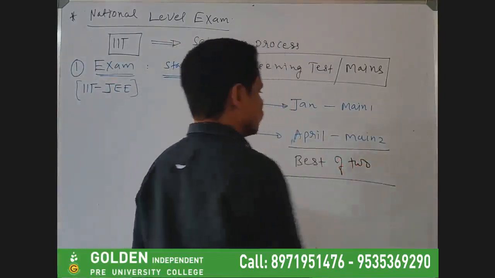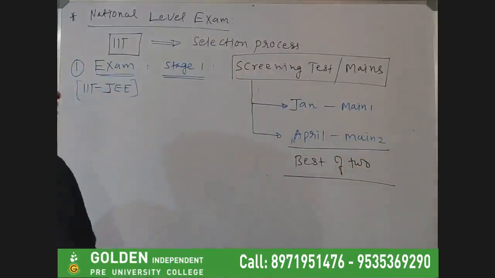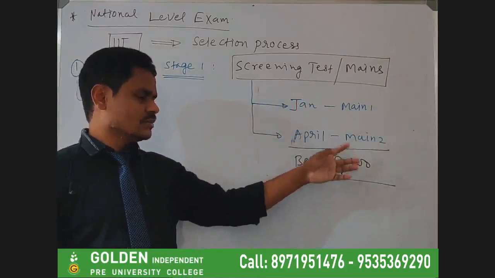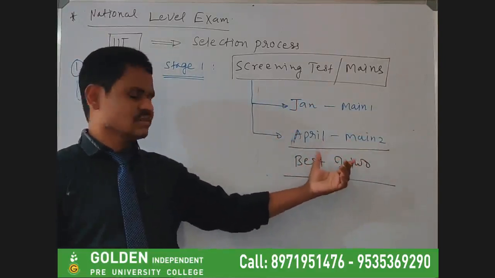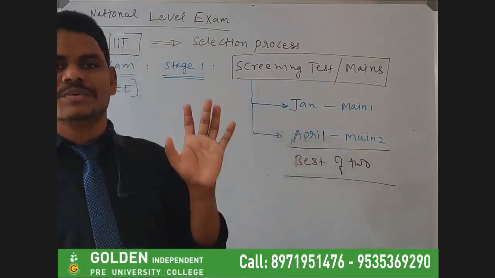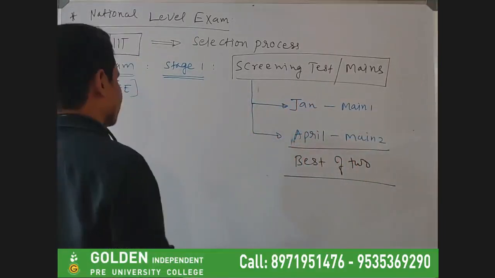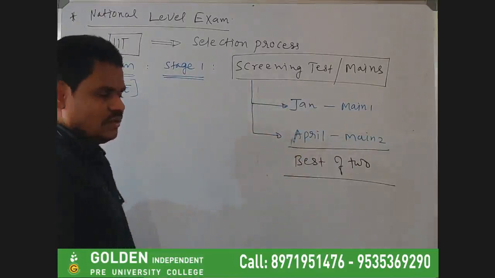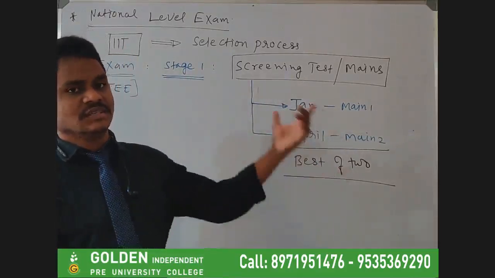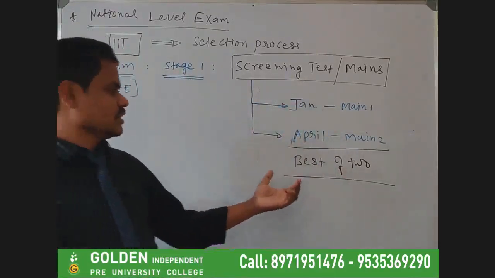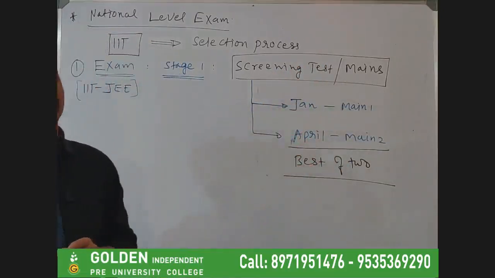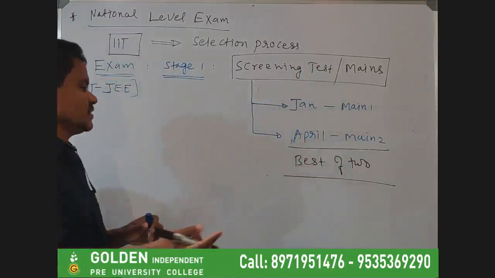Based on your best performance out of these two, your rank will be predicted. With this mains rank, the mains is only for the eligibility criteria. The students who get through this mains will be eligible for writing the advanced level, that is stage 2.